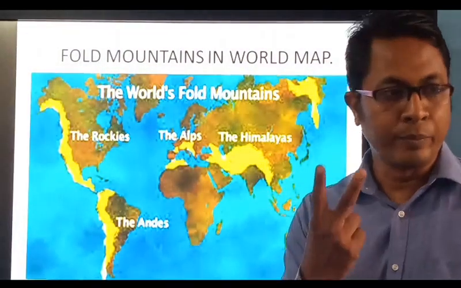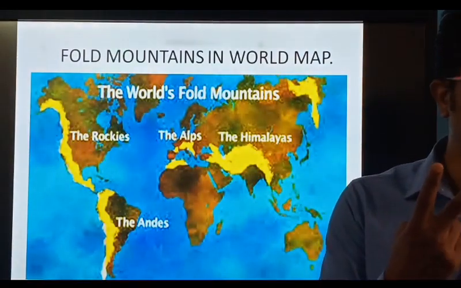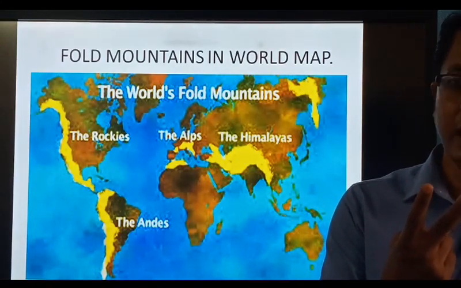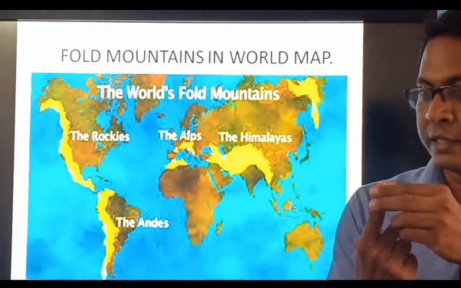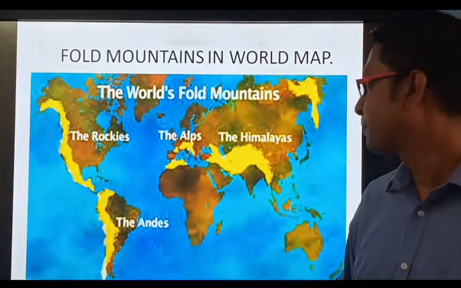In India, we have two important fold mountains. One is the Himalaya, and the second is Aravalli. Correct.